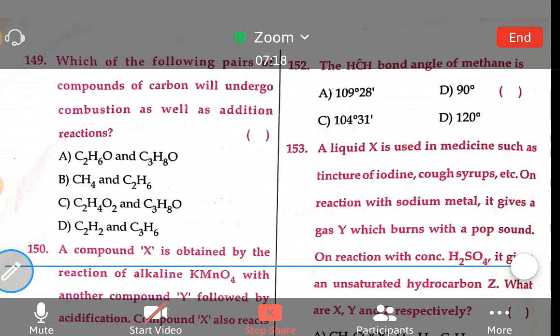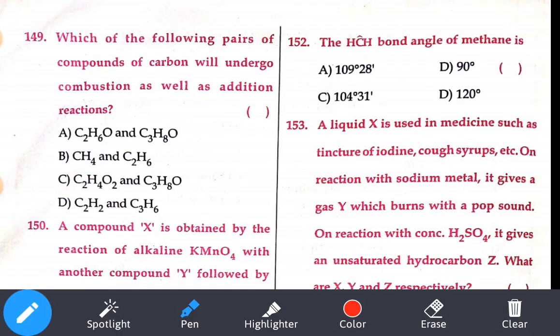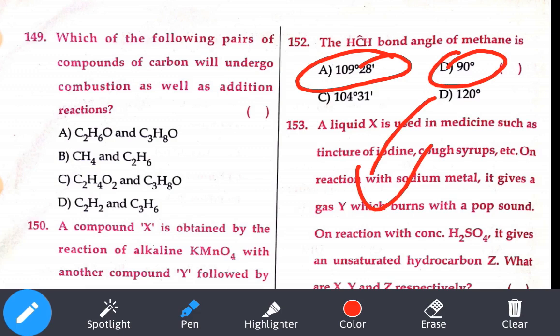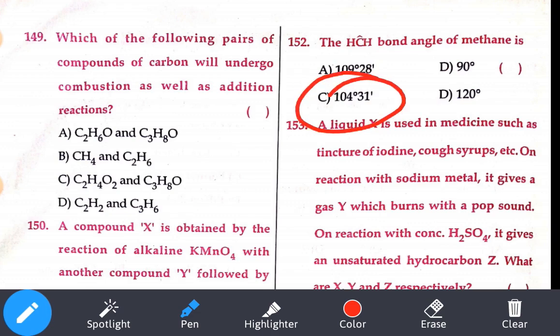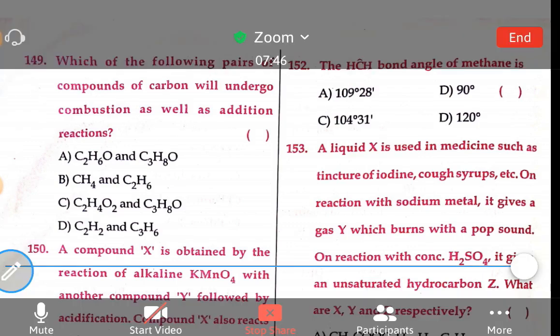Next question. The HCH bond angle in methane. Methane, it should be 109 degrees 28 minutes. What about 90 degrees? Tell me, anyone there? I think it is BF3. And 104 degrees, that is our H2O. Yes. So our answer is 109 degrees 28 minutes.